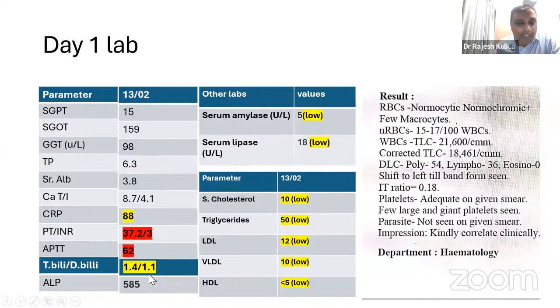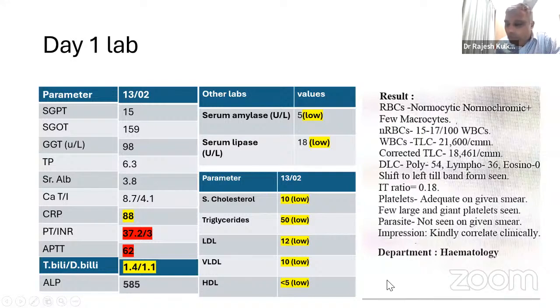The bilirubin is slightly high with mainly direct hyperbilirubinemia. The amylase and lipase are very low. And so is the entire lipid profile. Cholesterol is low, triglyceride is low, LDL is low, everything is low. HDL is less than 5. I have not seen HDL less than 5 in my life. So this was a little surprising for us.